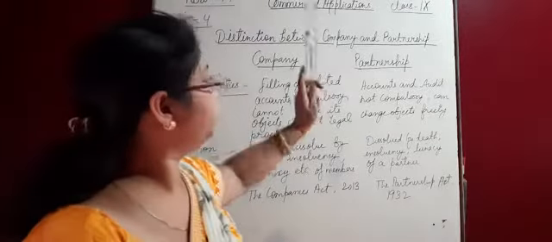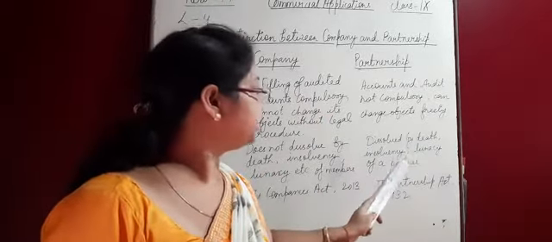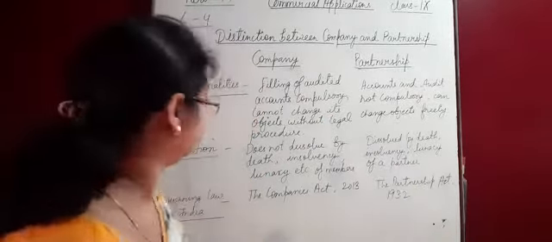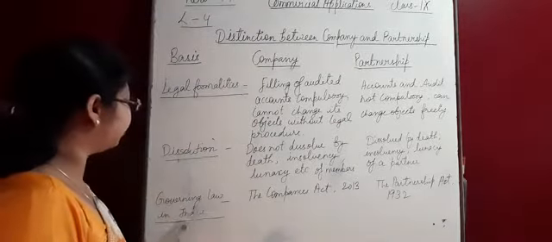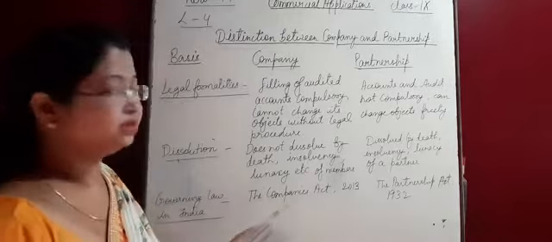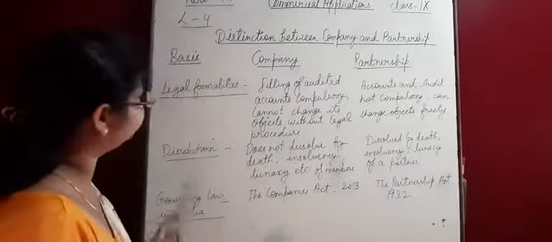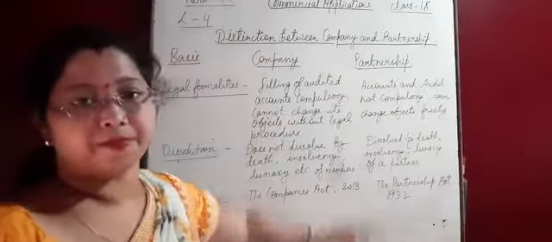In partnership, it is dissolved by death, lunacy, insolvency of a partner. Next is governing law in India. Companies Act 2013 and the Partnership Act 1932. So this is again the difference between the company and partnership.